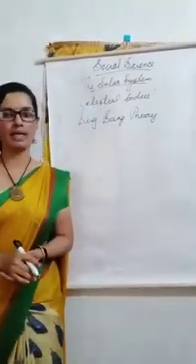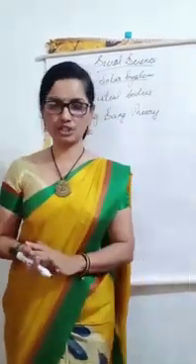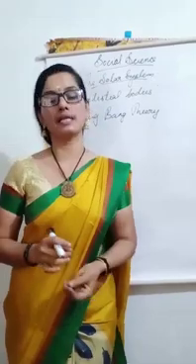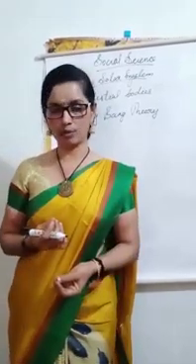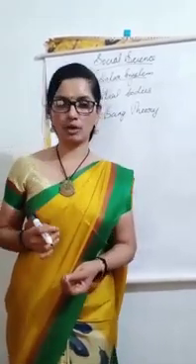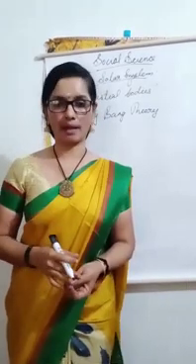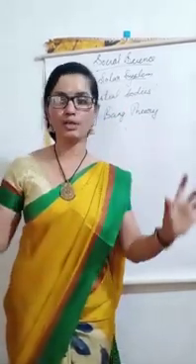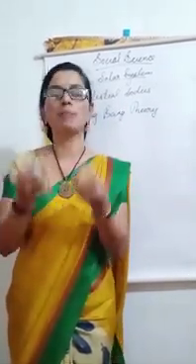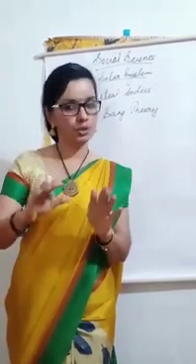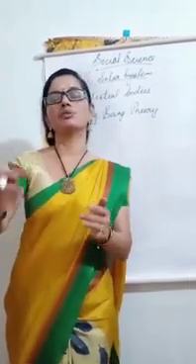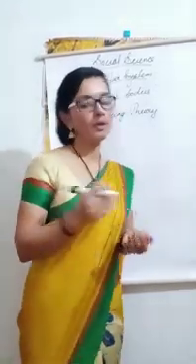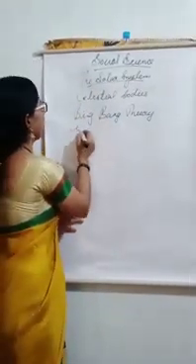What is the Big Bang theory? According to this theory, the universe came into being almost 14 billion years ago in a gigantic explosion. What is that explosion called? Big Bang. At the time of that explosion, the entire universe was a hot, dense bubble, and gradually it cooled down and came into its present form. That is the Big Bang theory. Okay, then next, galaxies.